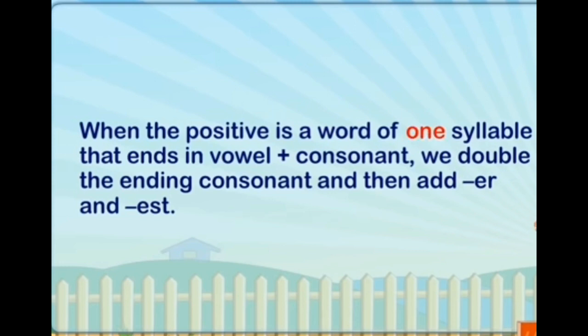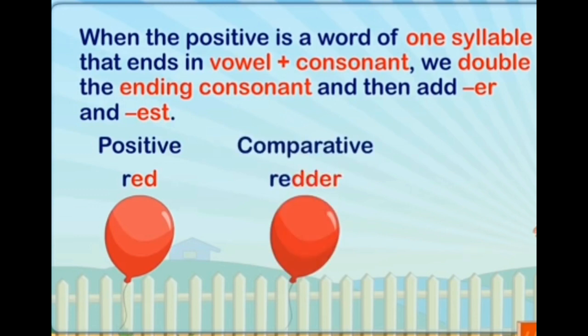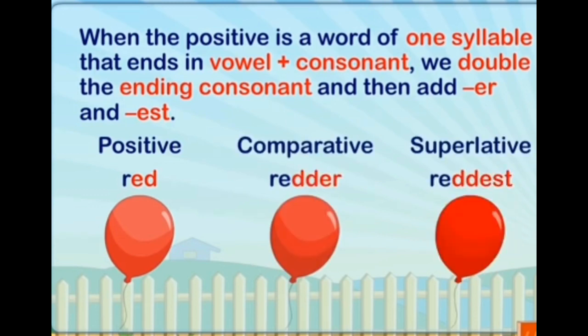When the positive is a word of one syllable that ends in vowel plus consonant, we double the ending consonant and then add ER and EST. So when vowel and consonant, like I and T, double T will come. Now look at this example, red. You can see one vowel and consonant. So you have to write double D. Okay, redder, then reddest.